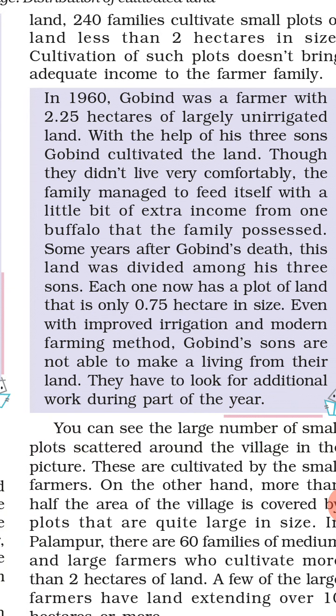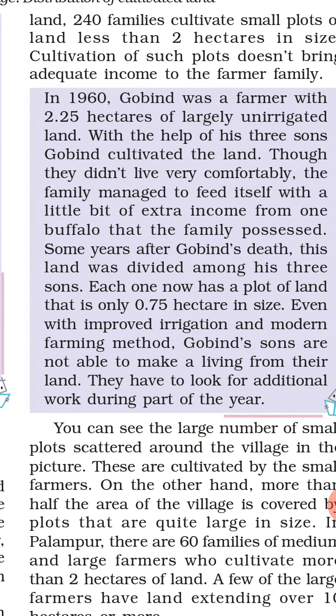Some years after Gobind's death, this land was divided among his three sons. Whatever land he had, 2.25 hectares, they were farming on a small plot.